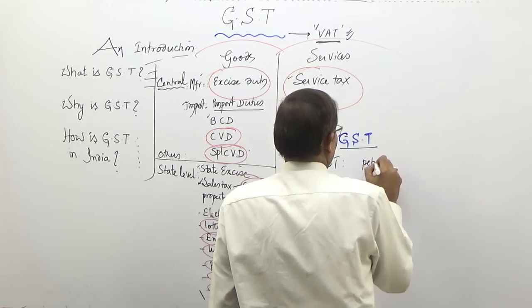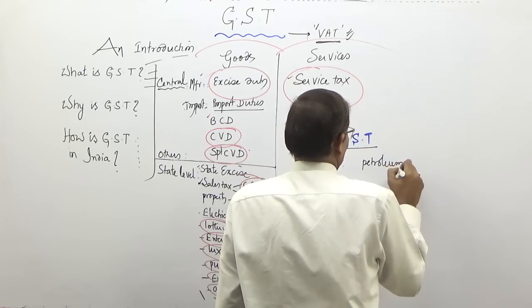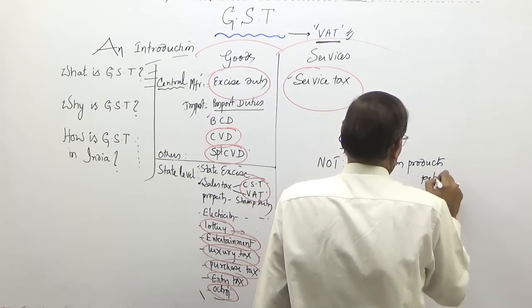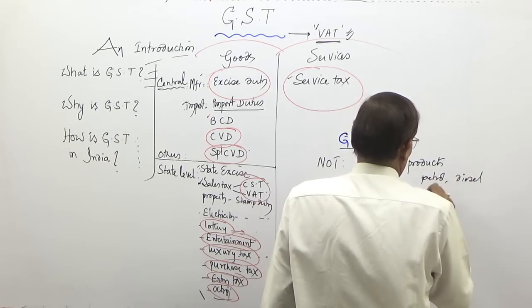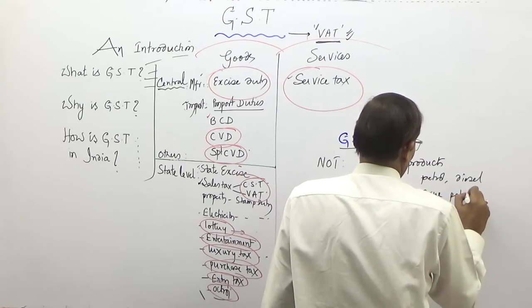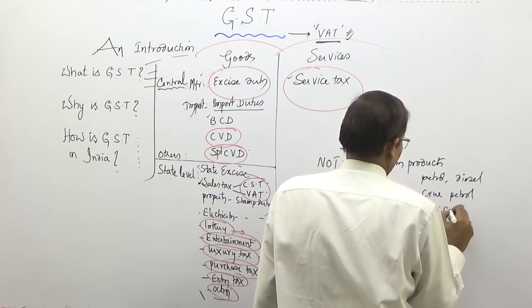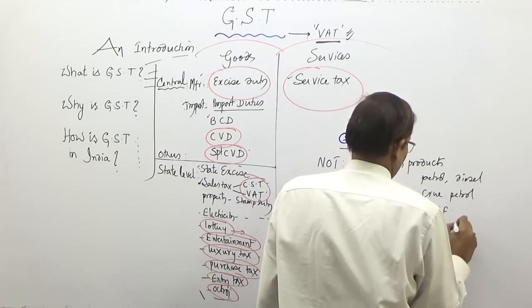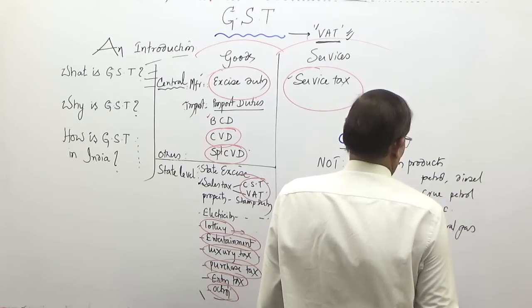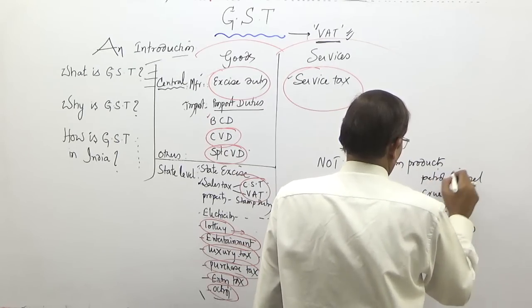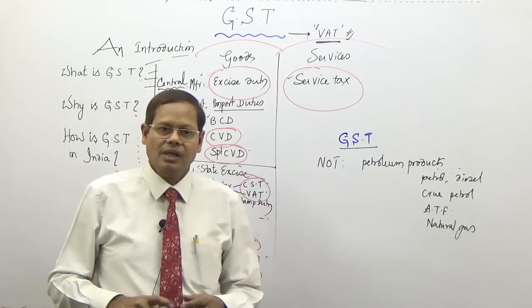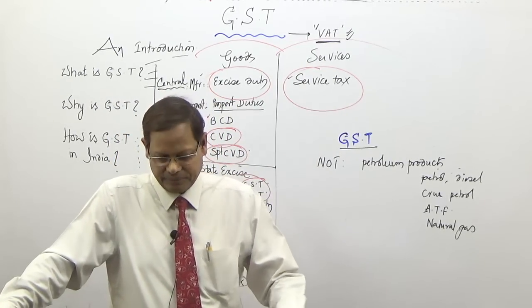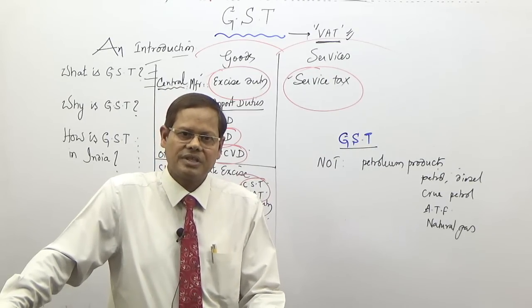Number one, petroleum products. Petroleum products, a peculiar feature. There are 5 products which they have identified. Petrol, diesel, crude petrol, aviation turbine fuel, and you can say natural gas. So petrol, diesel, total 5: 1, 2, 3, 4, 5. These 5 products, seemingly they are under GST, but right now they are out of GST.